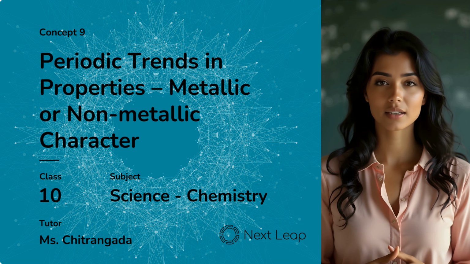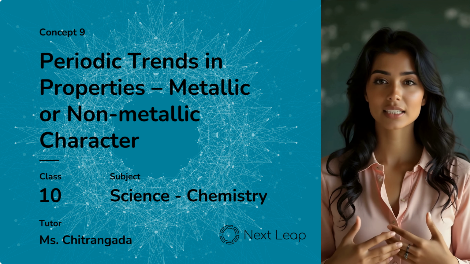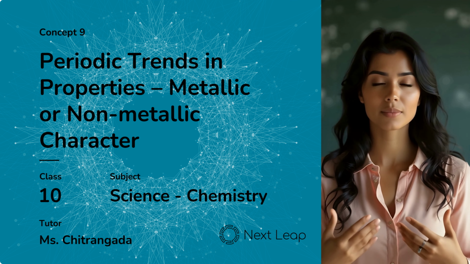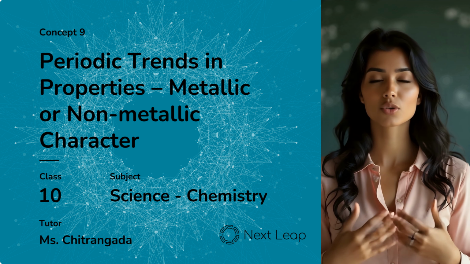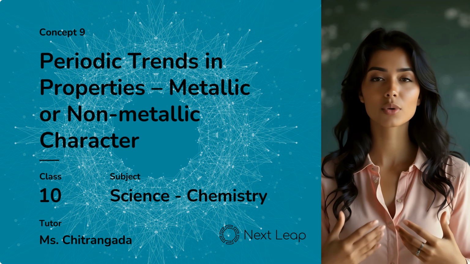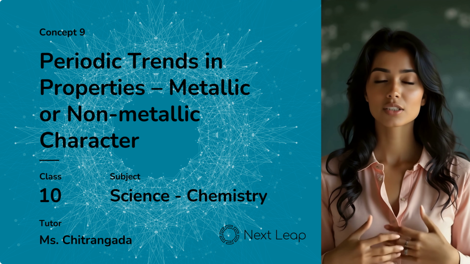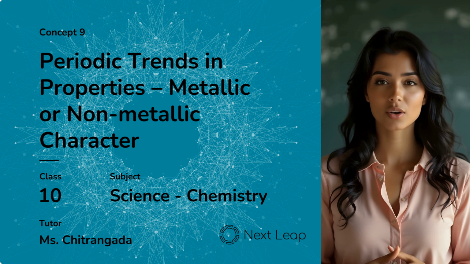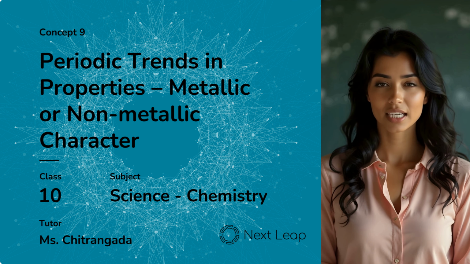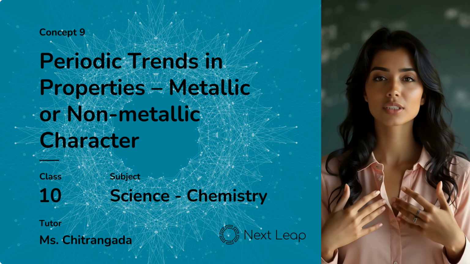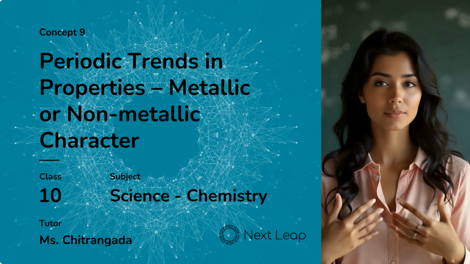On the other hand, nonmetallic character is the tendency of an atom to gain electrons and form negative ions. Take chlorine, it readily gains an electron to become chloride. This is written as chlorine atom plus one electron gives chloride ion. In summary, metals lose electrons and form positive ions, while nonmetals gain electrons and form negative ions.